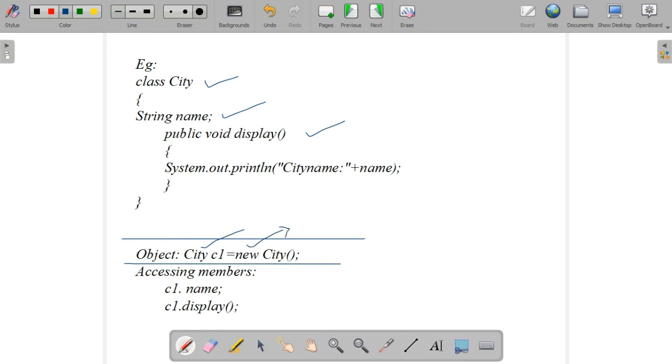After this, new is the instantiation part, and City() is the constructor that initializes the object. How to access the members? c1.name is the instance variable we are accessing, and c1.display() is the instance method we are accessing. You have to remember how we access instance methods or variables from a class method, and how a class method accesses an instance method. These are the points for today's session.